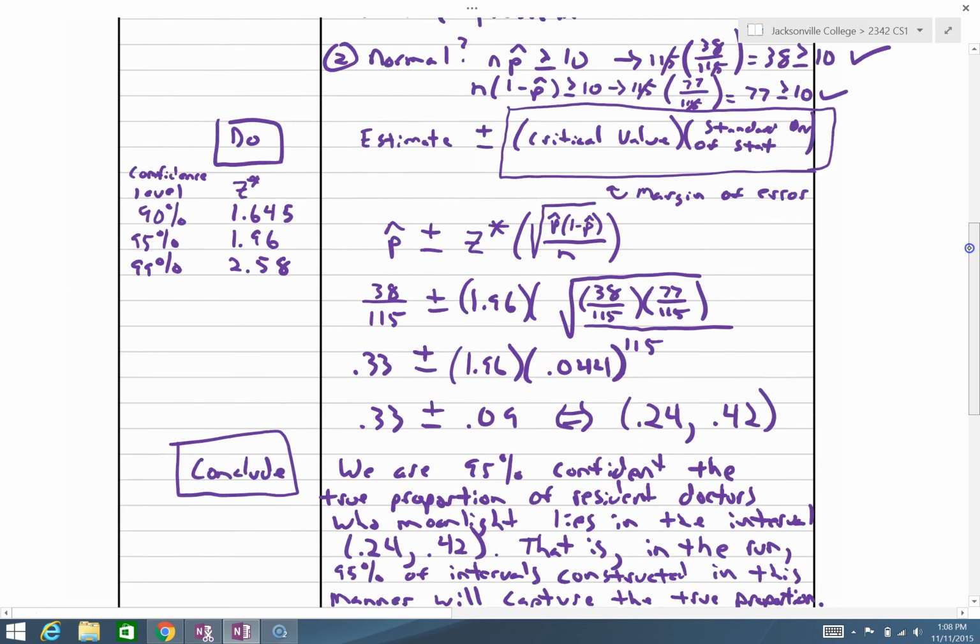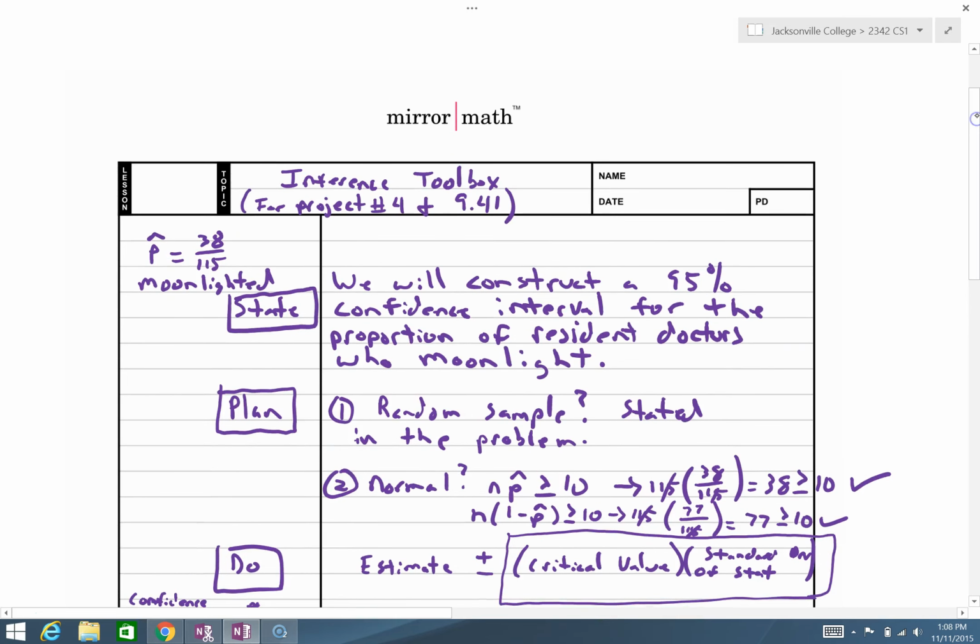All right, you are going to use this format in project number 4 and for this problem 9.41.